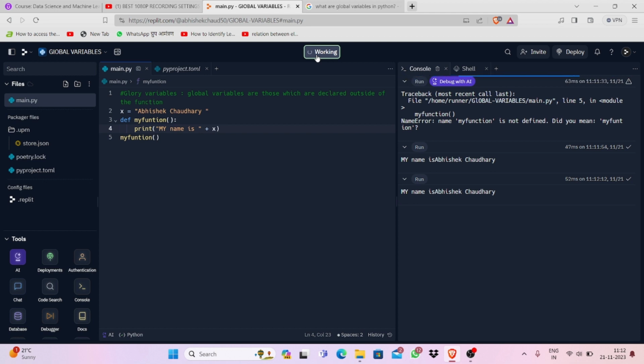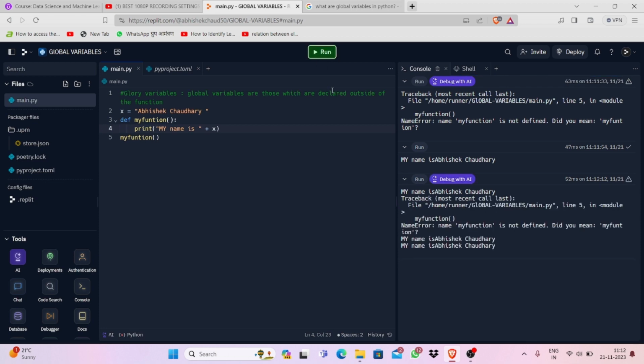Actually, I'm not working on any offline software. It is open source, so it is working fine. So you can see that there is a special option here, which is debug with AI. If you are having any problem in a code, then you can just debug everything with the code in AI, okay? You can just get the solution of everything here. So let's get started. I think we have completed.